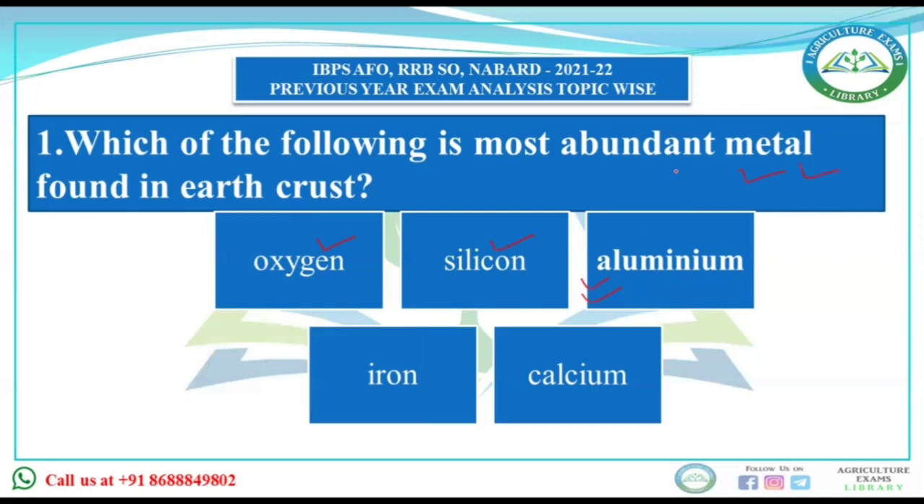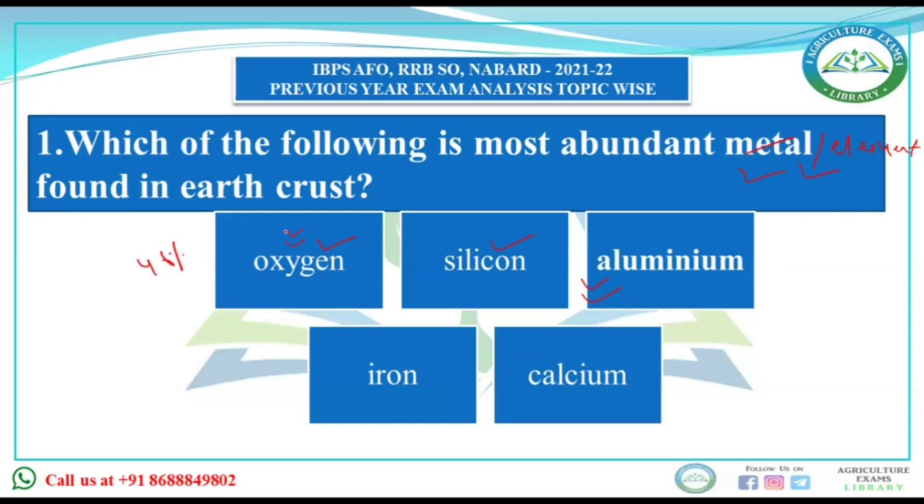If the question is which of the following is the most abundant element in the earth crust, instead of metal, then the answer will be oxygen. Or if the question is most abundant non-metal, then oxygen will be the answer. Oxygen is the most abundant in our earth crust, near about 46 to 47%.